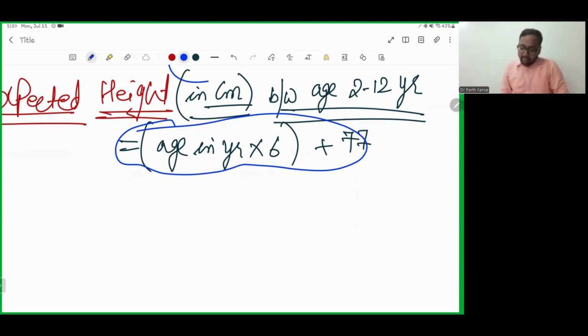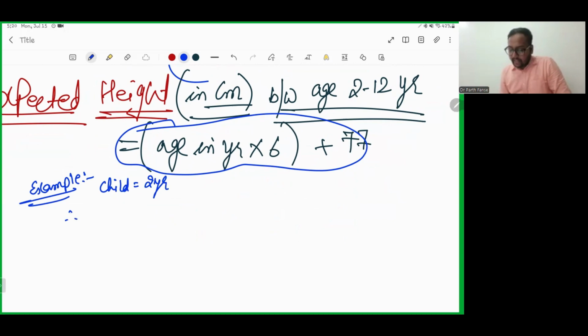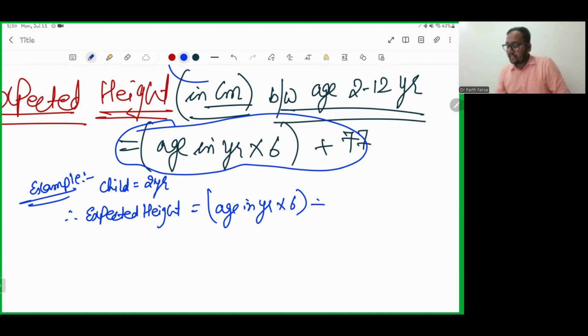Let's take an example. What age will be there of a child of 2 year? Child is of 2 year. So expected height is equals to age in year multiplied by 6 plus 77.